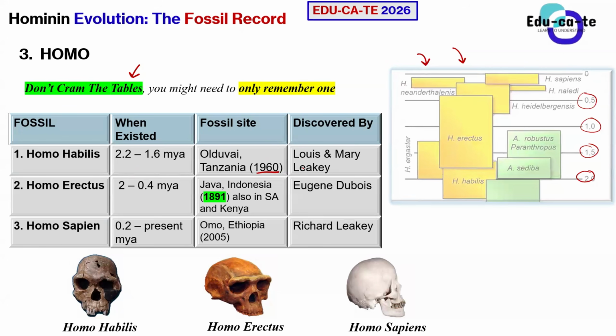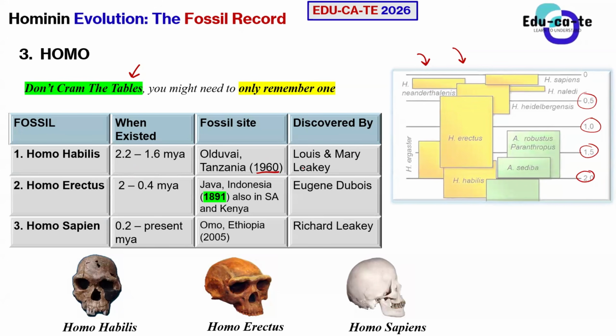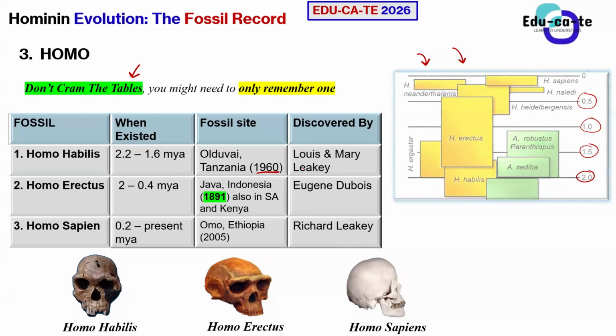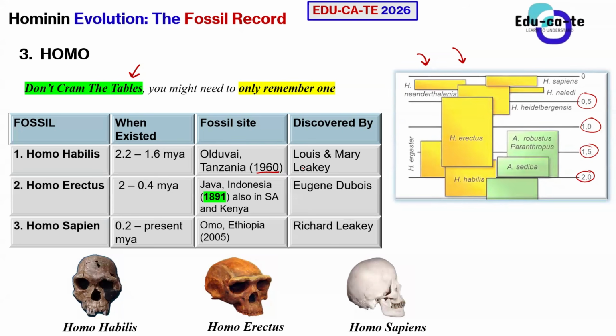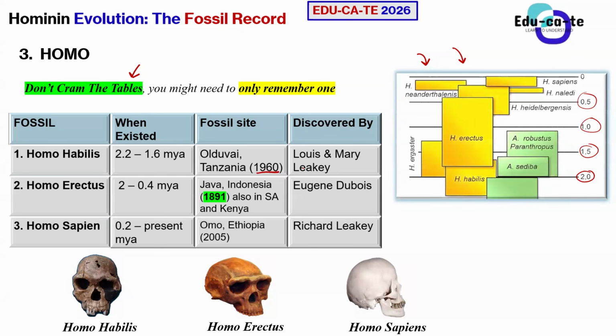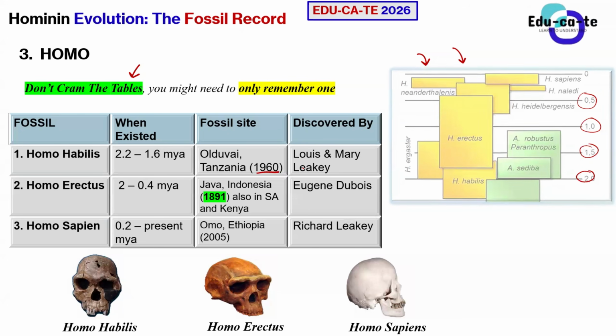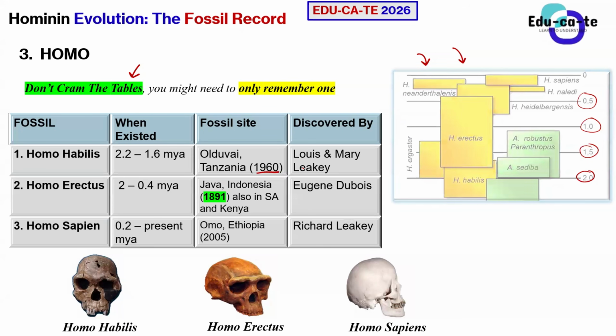The same Mary Leakey who found Lucy. Remember that Mary Leakey was able to find the Laetoli footsteps 2 years after Lucy was discovered. So she further proceeded and investigated with Louis Leakey. They also discovered another species, another fossil. This fossil is Homo habilis.